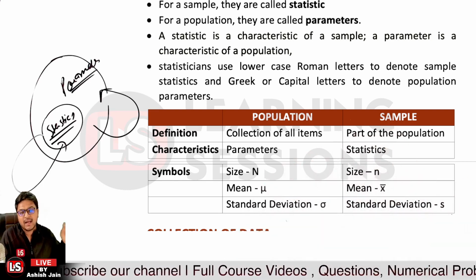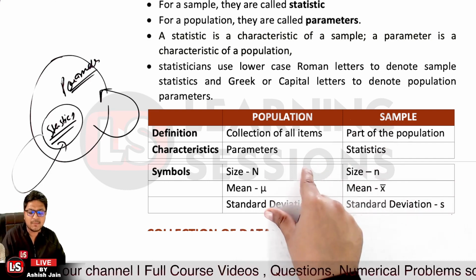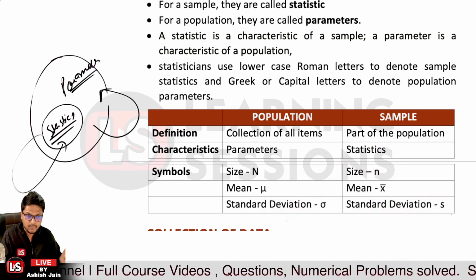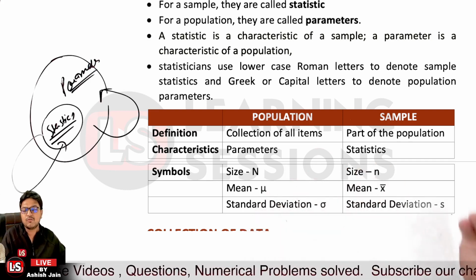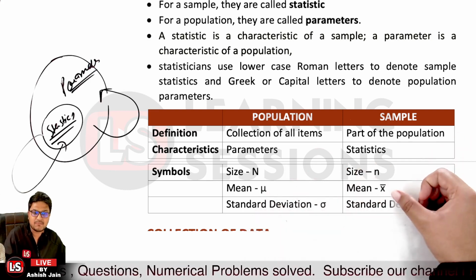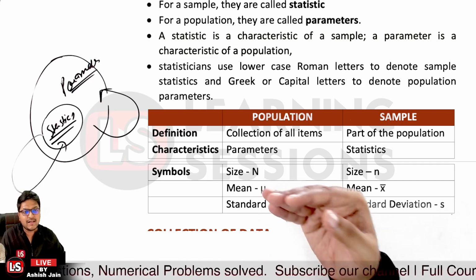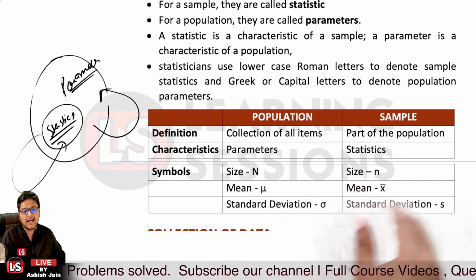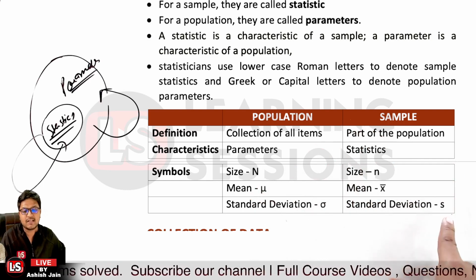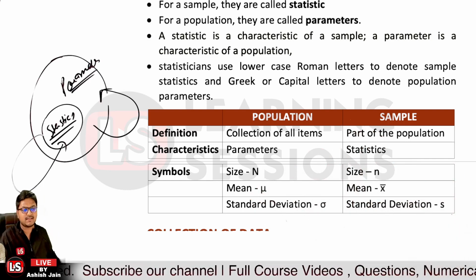The mean of the population is represented by mu, and the mean of the sample by x bar. The standard deviation of the population is represented by sigma, and the standard deviation of the sample by small s.